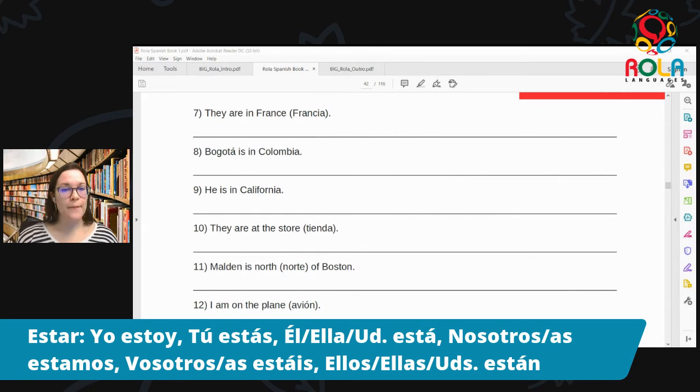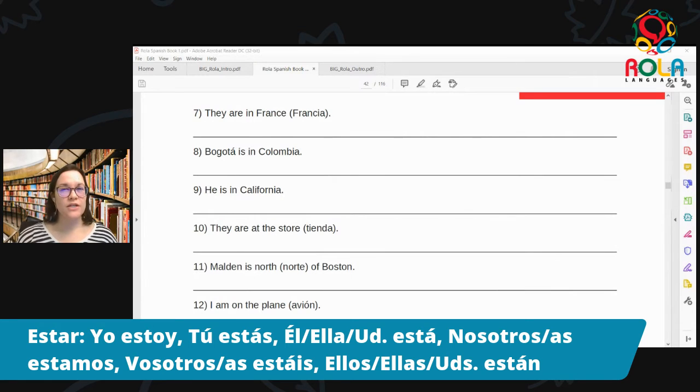Número 8, Bogotá is in Colombia. Bogotá is in Colombia. Bogotá. So again, Bogotá would be like it, which is equivalent to saying like he or she, right? They share the same kind of person here. So Bogotá está en Colombia. Bogotá está en Colombia.